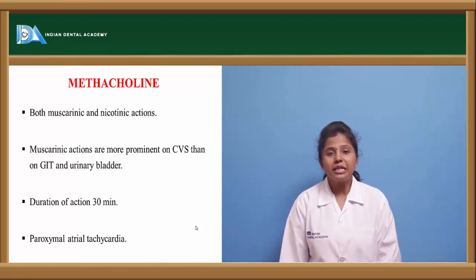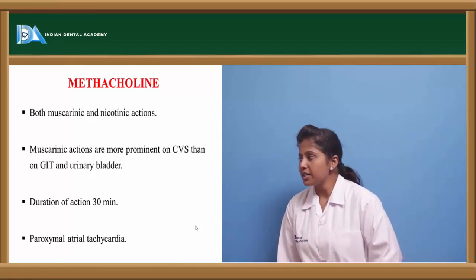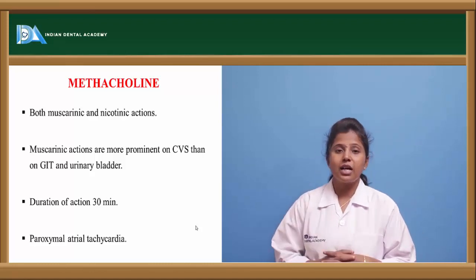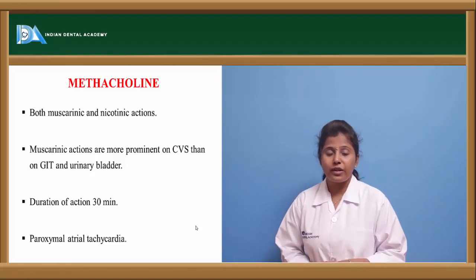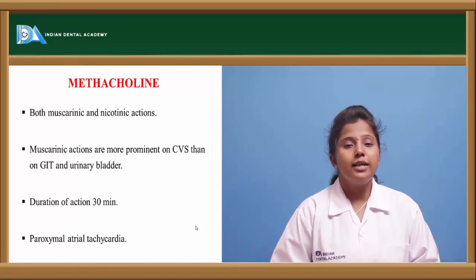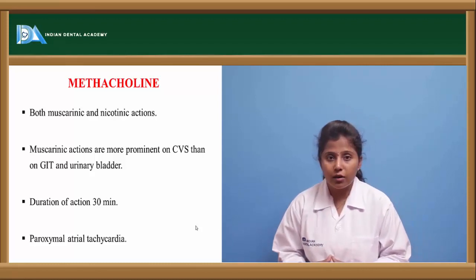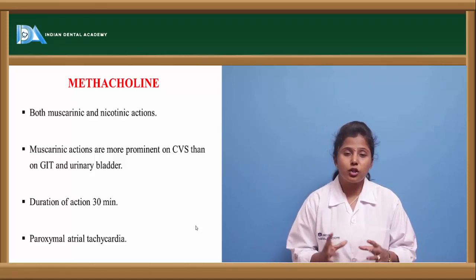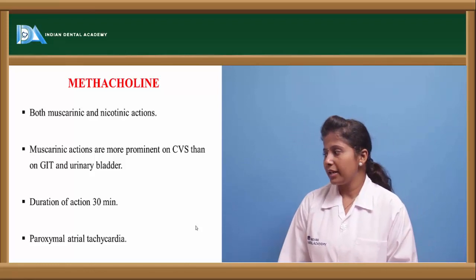Methacholine. Methacholine is a muscarinic receptor agonist, as it binds to the muscarinic receptors and exerts its actions mainly on CVS as well as GIT. In the cardiovascular system, it shows increased heart rate, increased force of contraction of the heart, and increased smooth muscle contraction. In the GIT and urinary bladder, it causes increased secretions of the GIT as well as increased smooth muscle contraction of the GIT and urinary bladder. The duration of action of this drug is short, only about 30 minutes, and it is mainly used in paroxysmal atrial tachycardia.